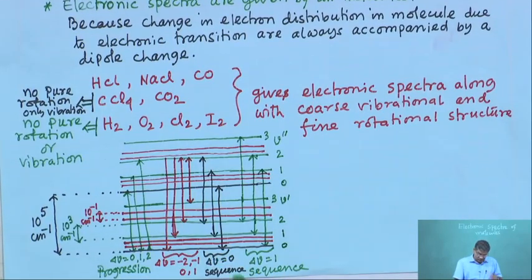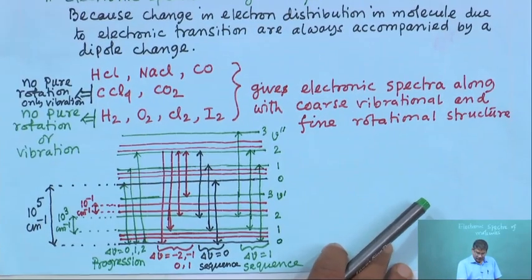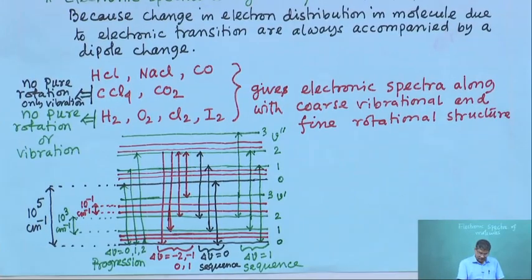So, now if we neglect the fine structure for the time being and just consider the vibrational structure, that is called the coarse vibrational structure of the electronic spectra. In that case the selection rule is del V equal to 0, plus minus 1, plus minus 2, etc. All transitions are allowed.